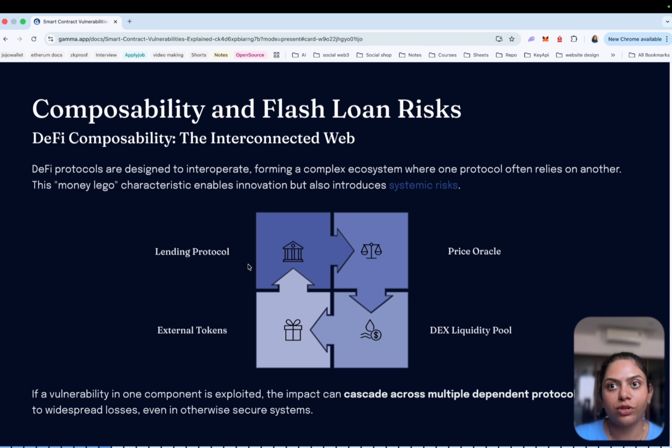They allow you to borrow a large amount of capital to do a transaction in the decentralized world. Then they go for the price oracle. Sometimes there are different price oracles, and there is a very little difference between them. So what the attacker does is borrow the loan from lending protocols, like a flash loan.